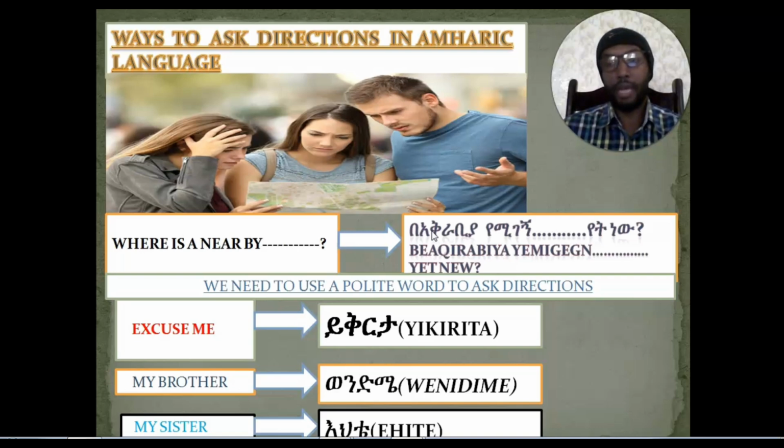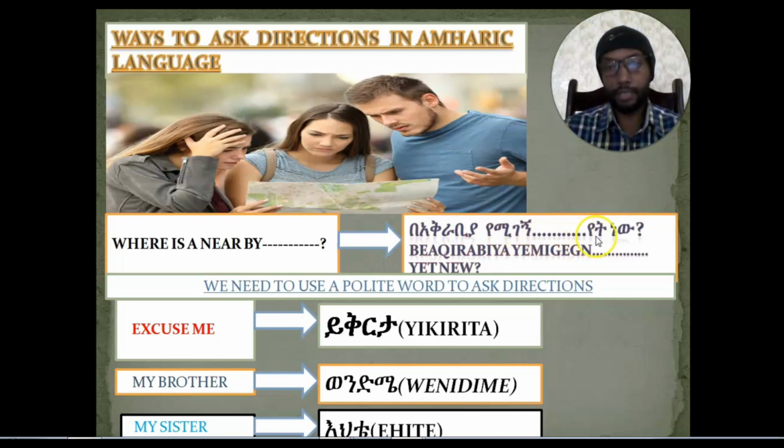Nearby in English. In Amharic, nearby means በአቅራቢያ. So, በአቅራቢያ የሚገኝ. የሚገኝ means found. So, this one is basic alphabet Ya, and this one is a subgroup of basic alphabet Ma, and it's called Mi. This one is basic alphabet Ga, and this one is a subgroup of basic alphabet Nya, and it's called Nya. When you read it, የሚገኝ. የሚገኝ means found in English. Found means የሚገኝ. በአቅራቢያ የሚገኝ means nearby, found.